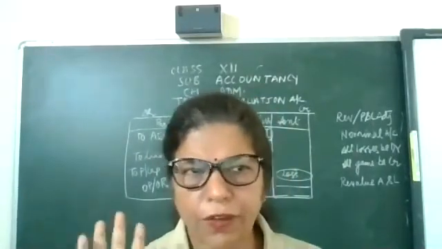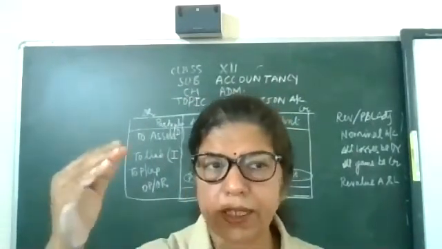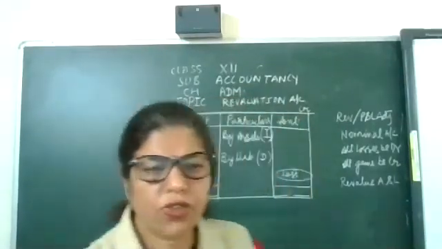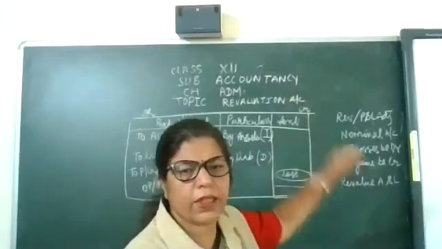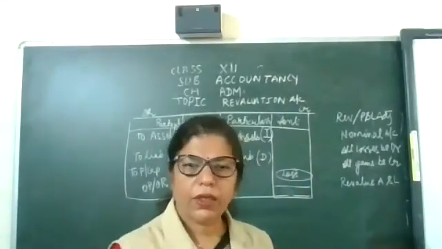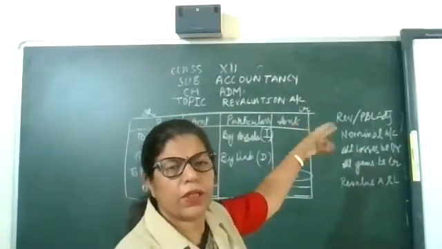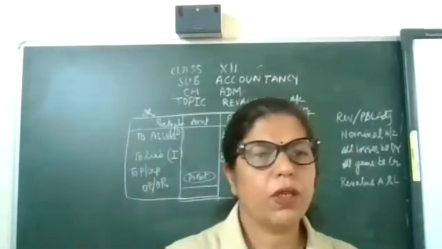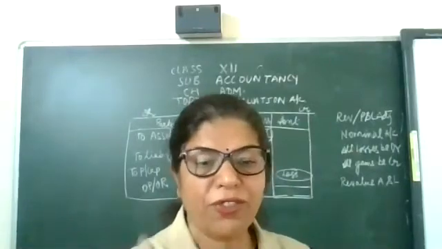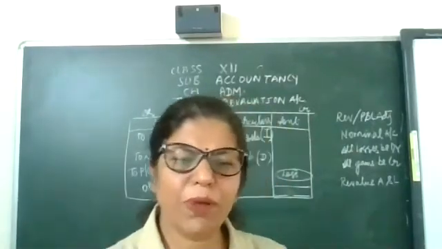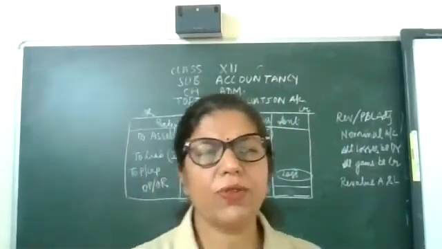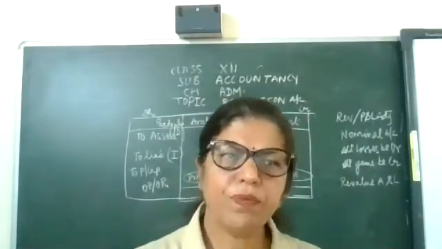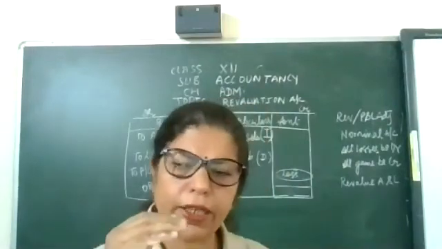So just now I gave you the example. Unrecorded asset found means the value of assets is increasing. So increasing means credit side. Okay. So what would I do with the unrecorded asset? 5,000 rupees. But the question is the journal entry. Simple: unrecorded asset account debit to revaluation account. Okay. Clear? So same for unrecorded asset.